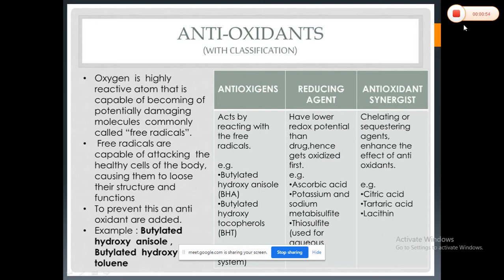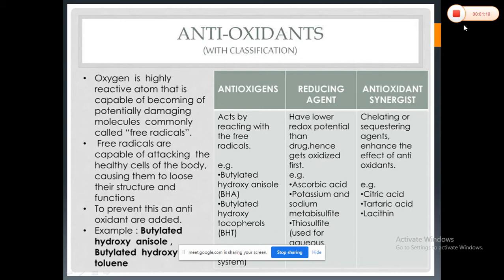And as we see, there are various types of bases that can be used. They are mostly hydrocarbon fatty acid chains, so they are more prone to oxidation, or sometimes auto-oxidation will occur. This oxidation is prevented by these antioxidants. So these are the classifications they have given.